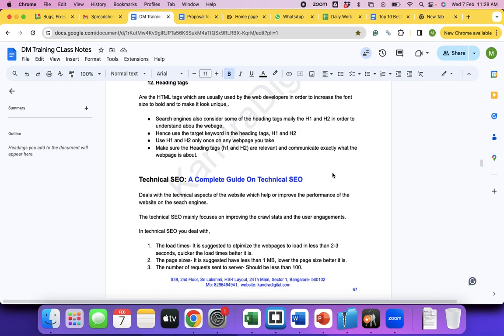Employee engagement. No, not employee. Crawl frequency. So crawl frequency is an important thing. Crawl rate is one of them which will help crawl frequency. You can simply call it crawl stats. Correct? Yeah, crawl stats, user engagement, CTR. Correct? Crawl frequency, CTR, and engagement. These three factors play a crucial role in ranking the website on Google.